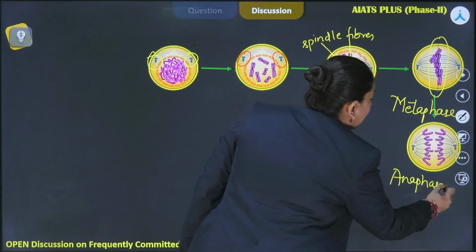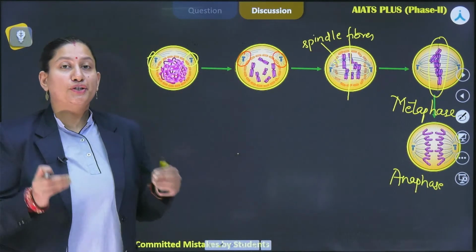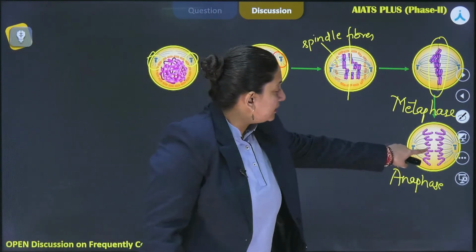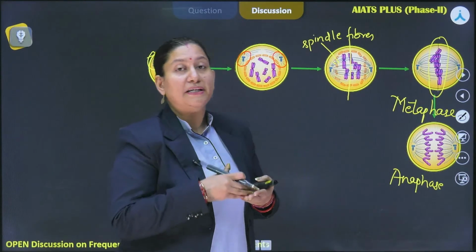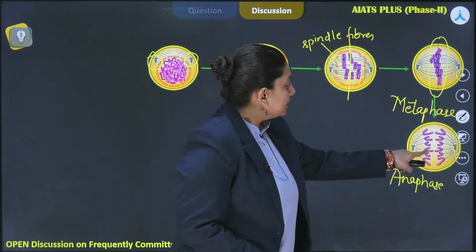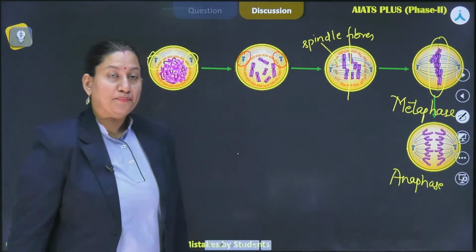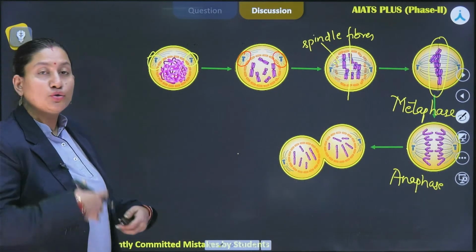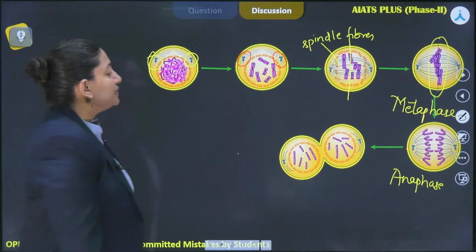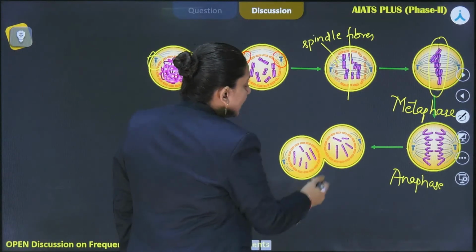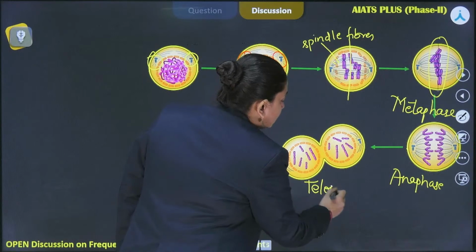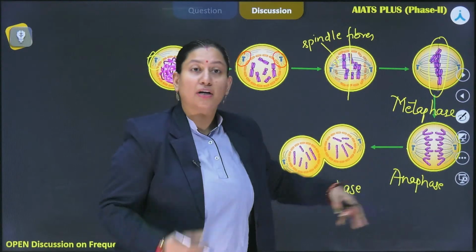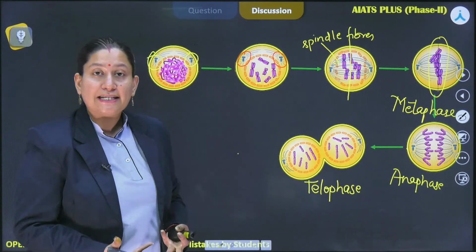So in anaphase, what happens is that the chromatid separation takes place because the centromere is being split. So then these sister chromatids, which now are going to be considered as chromosomes, right? They are going to move towards the opposite poles. And when this is completed and they reach their respective poles, then telophase arrives now, and these chromatids, which are now being considered as chromosomes, start decondensing.